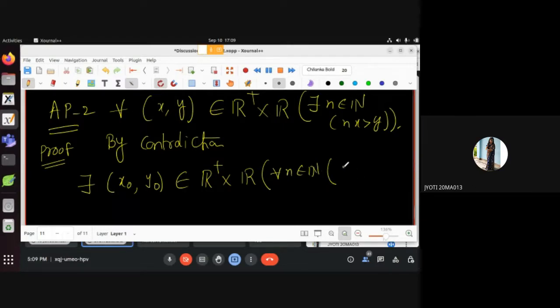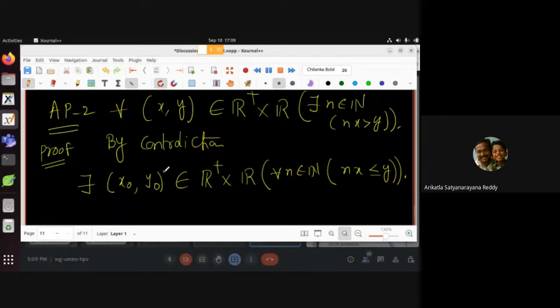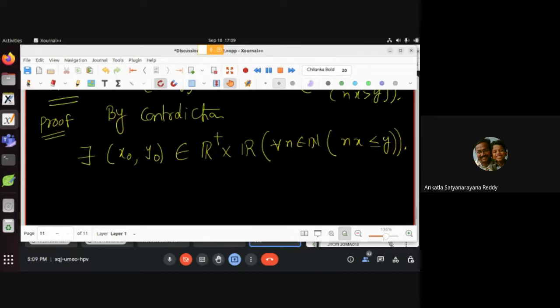Wonderful. Very nice, you negated it correctly. So we are proving by contradiction. We have negated the given statement. For every x, y this happens means there exists x naught, y naught such that n x naught is less than or equal to y naught.